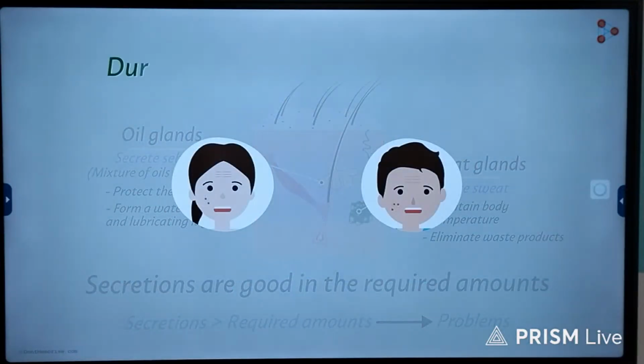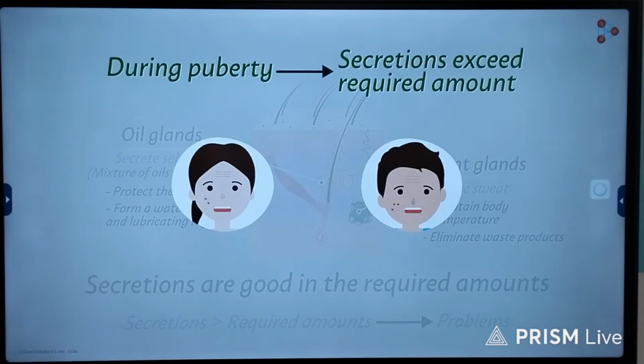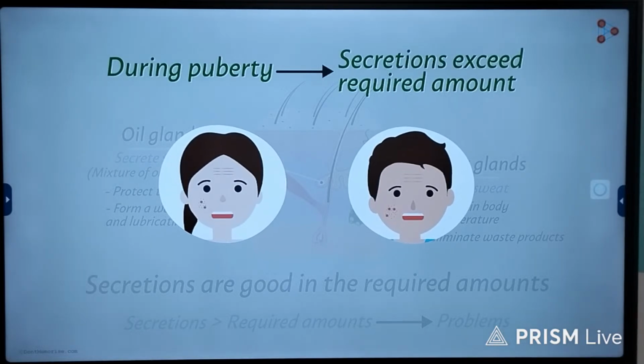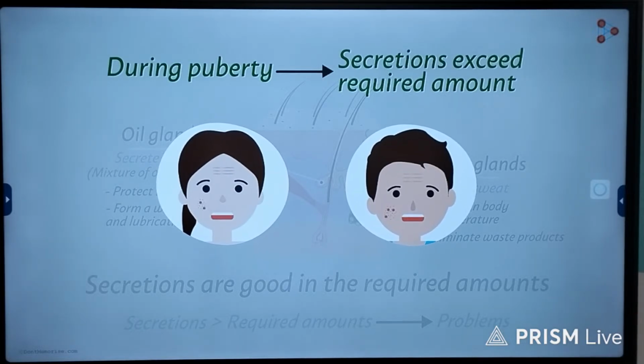This is what exactly happens during puberty. Since these glands secrete excessive sebum and other oils, it results in the extra amount oozing out of the skin. However, the skin pores usually get clogged with the extra oil, and these clogs result in the pimples or acne on the face. These were some commonly observed changes that come with adolescence.